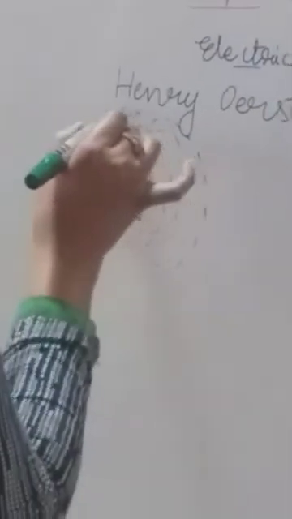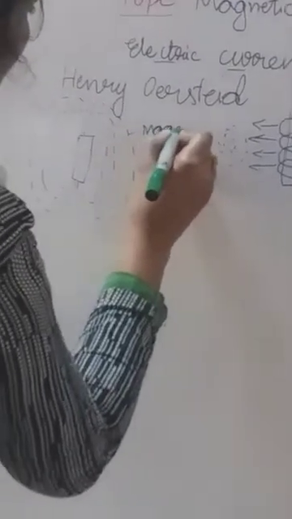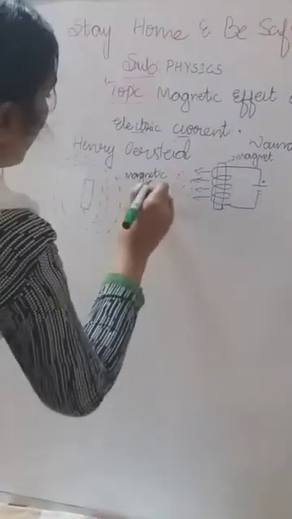For how much area a magnet, whether it is a bar magnet or a natural magnet, can attract the iron filings, that area is called the magnetic field. That area is called what? Magnetic field. Keep in mind.